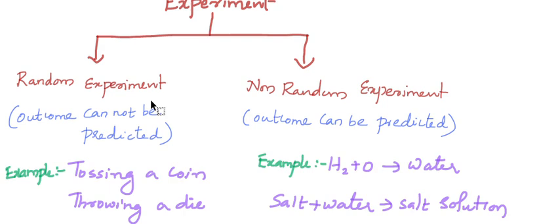But coming to a non-random experiment, we can predict the outcome before doing that experiment. For example, we know that 2 hydrogen plus 1 oxygen gives water. So we can predict the outcome before doing that experiment. And also salt plus water gives salt solution.